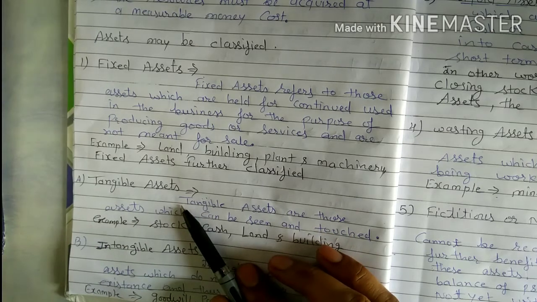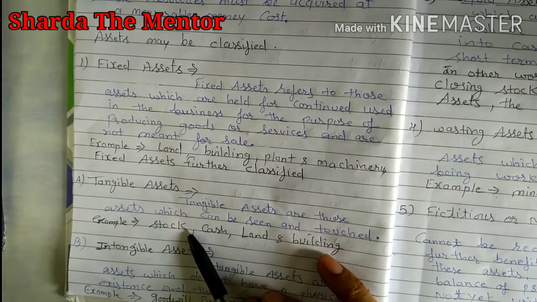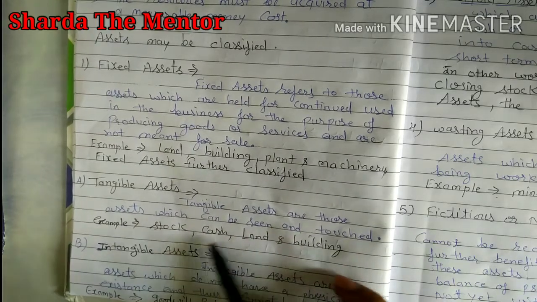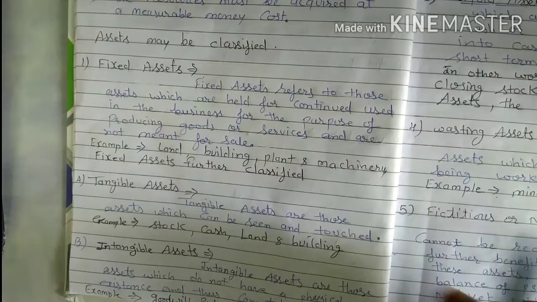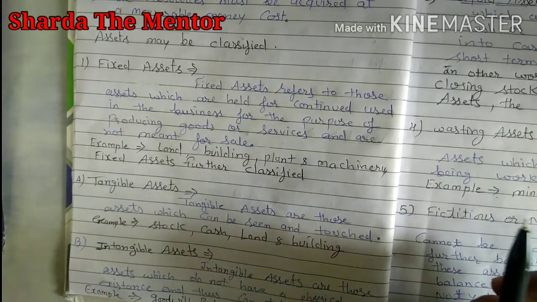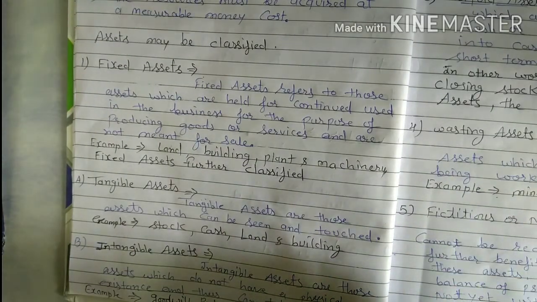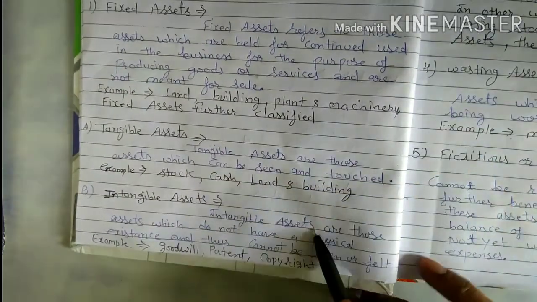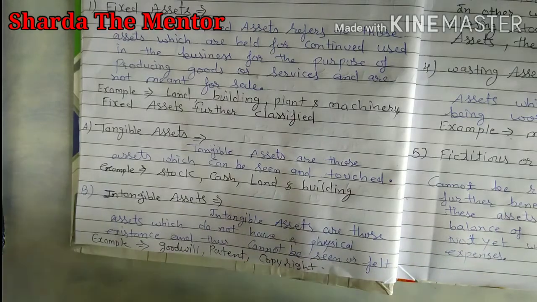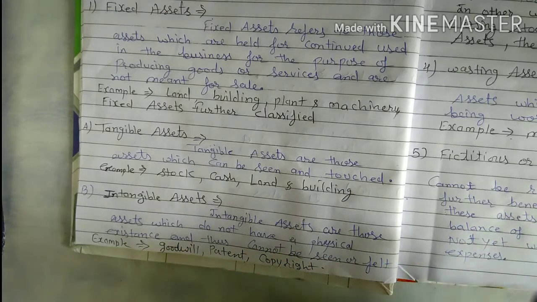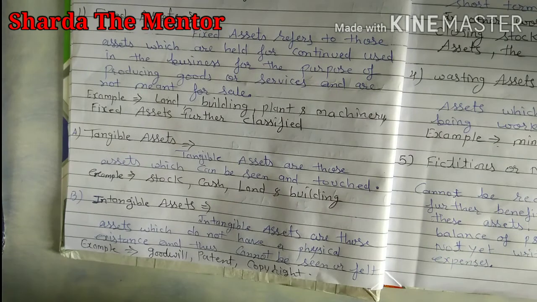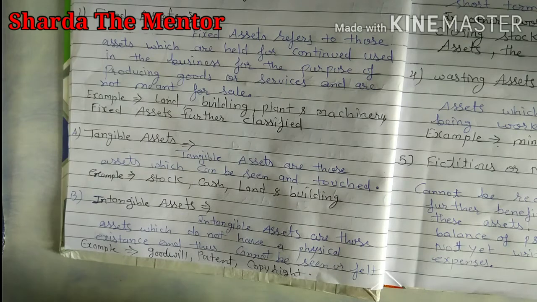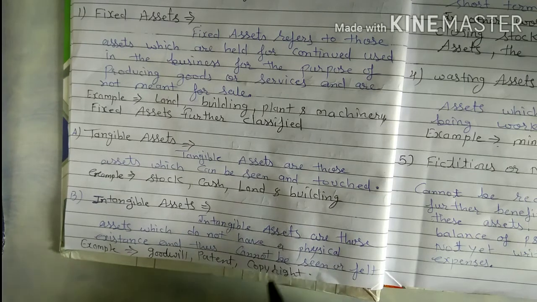Tangible assets are those assets that we can see and touch. Like tangible assets are those assets which can be seen and touched, like stock, cash, land and building. So all those things that we can see and touch are considered tangible assets. But intangible assets are those assets which do not have a physical existence. It means they cannot be seen or felt.